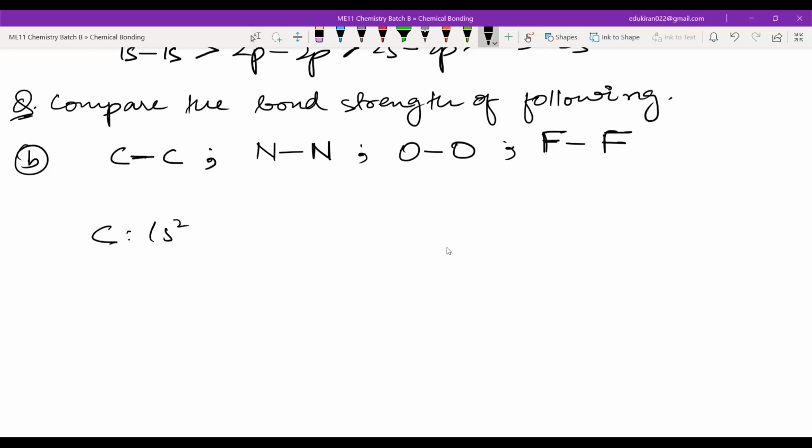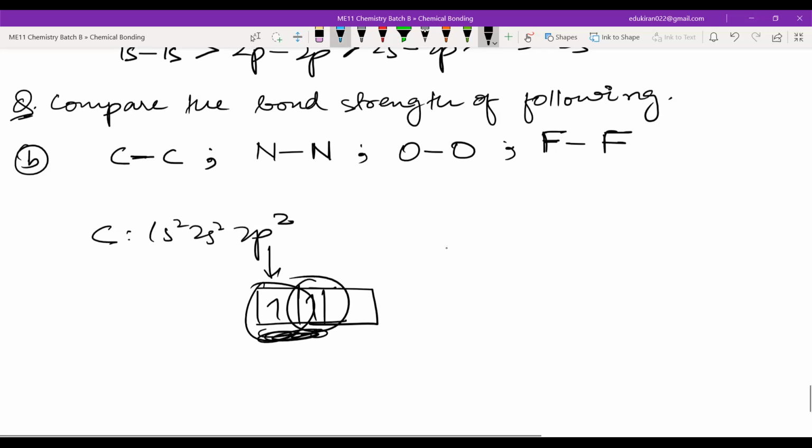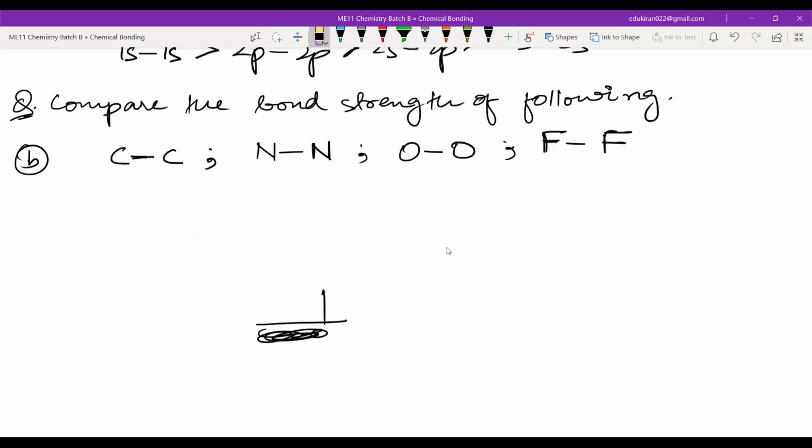So for carbon, 1s2, 2s2, 2p2. Yes or no? 2p2, correct? If I make this 2p2, this is 2p2 only, right? Unpaired electrons are there. Can you see unpaired electrons in the p orbital? So now can you see why valence bond theory is important? Now these electrons will be combining, they will be overlapping. So which orbital is overlapping here? 2p, 2p. Yes or no? Now everyone has got it.